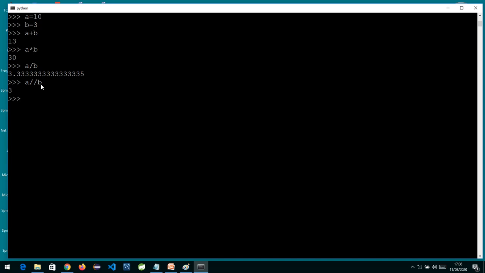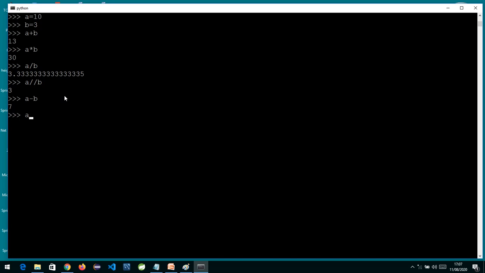So a single slash will give you the whole number plus the decimal part, everything, with precision, whereas double slash is also called the floor division operator. It will only give you the whole number before the point, and the decimal part after the point it is going to discard. Then you have minus, it's very simple to understand. a minus b does subtraction, that is 10 minus 3 is 7.